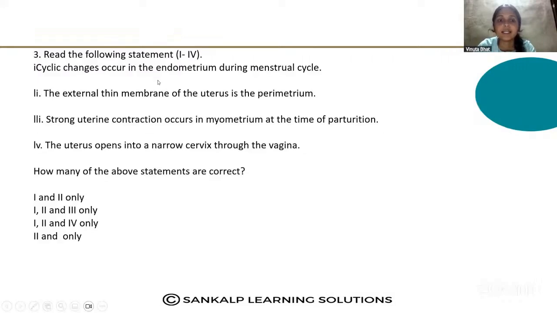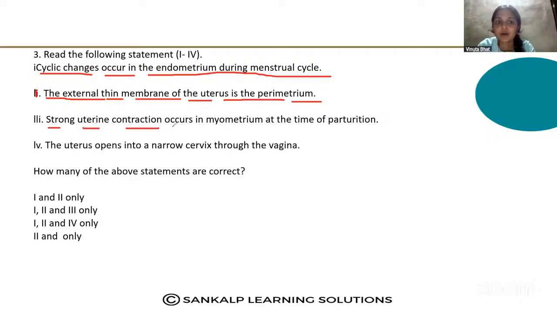Next one. Read statements 1 to 4 and identify the correct statement. This is the first statement: cyclic changes occur in the endometrium during the menstrual cycle. Second statement: the external thin membrane of the uterus is the perimetrium.